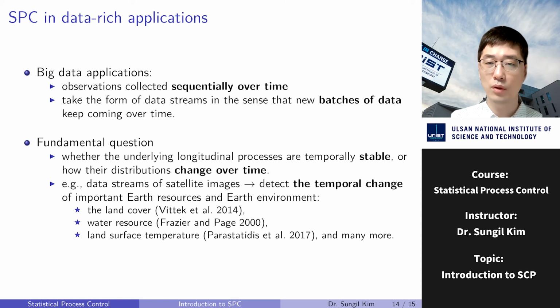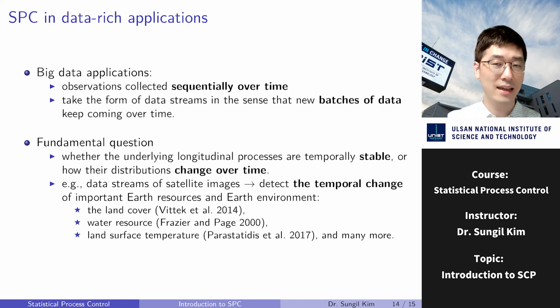Today, changes toward data-rich environment in manufacturing are accelerating the development of new SPC methodologies. Still, one common feature of SPC in big data applications is that observations of one or more longitudinal processes are collected sequentially over time and take the form of data stream in the sense that new batches of data keep coming over time.